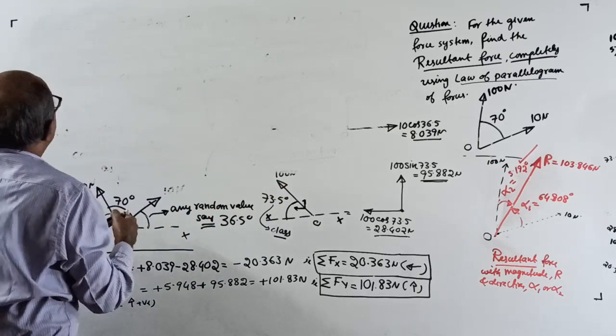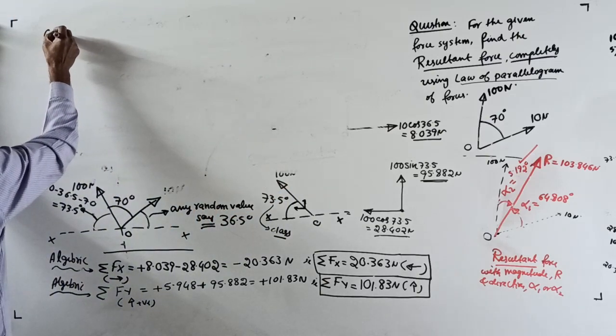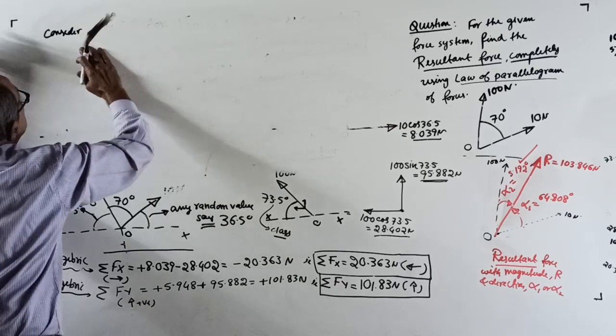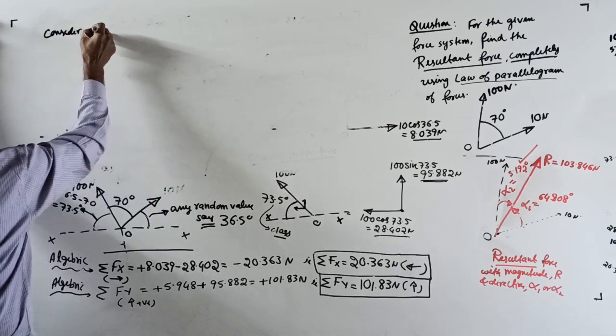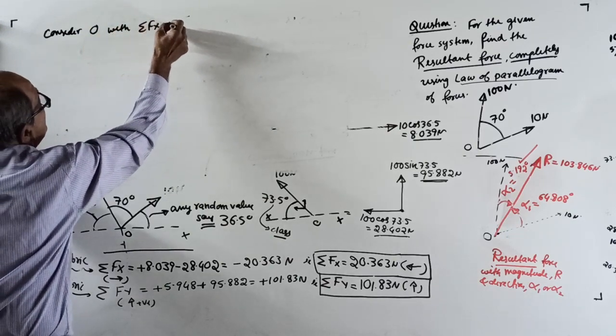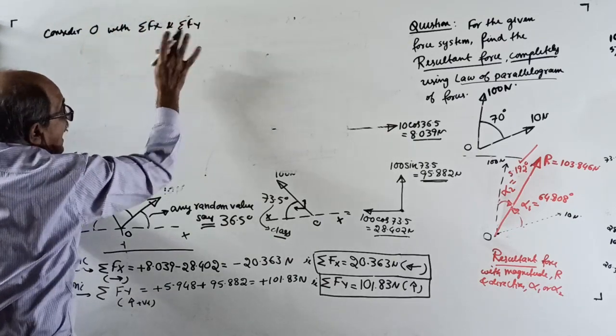Now consider joint O, consider point O, with sigma Fx and sigma Fy in the actual direction.